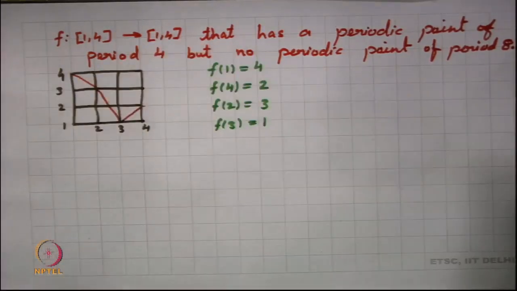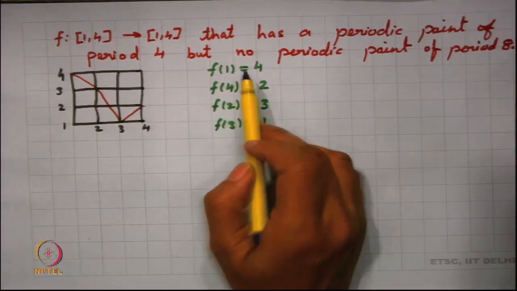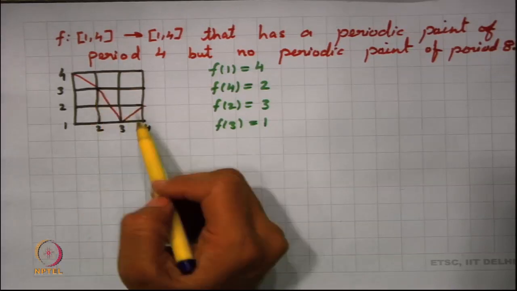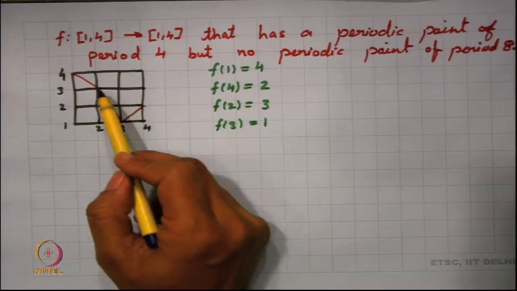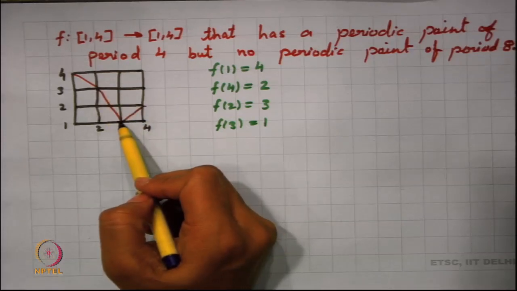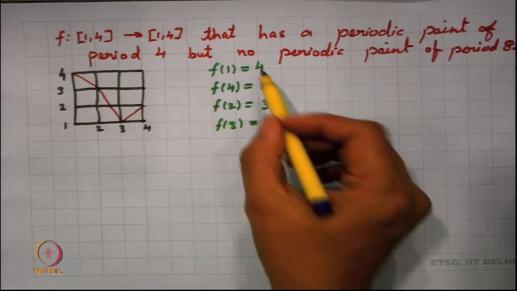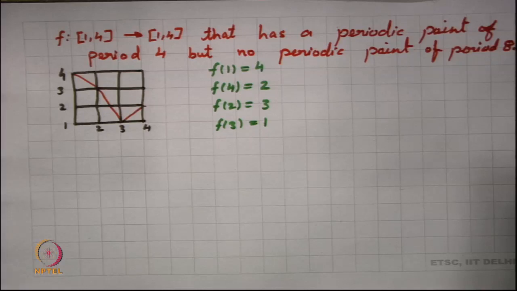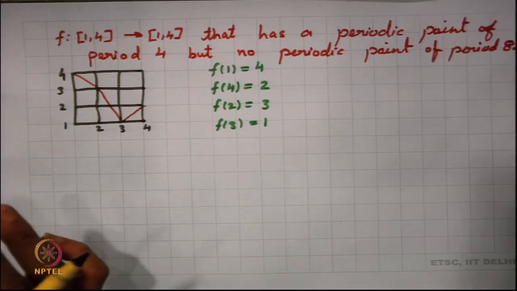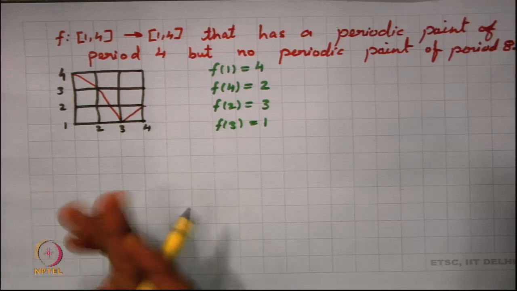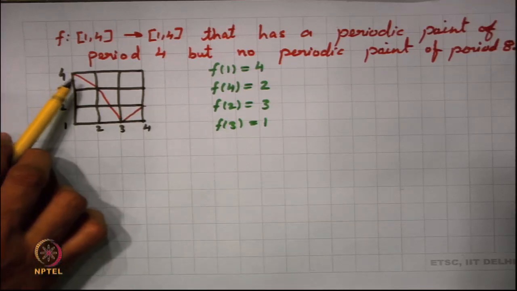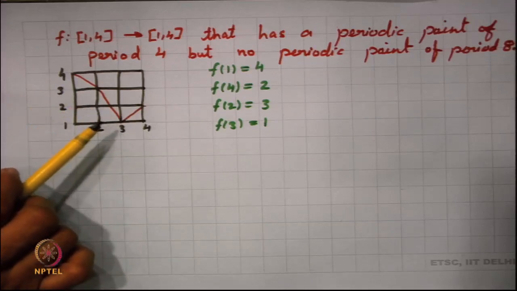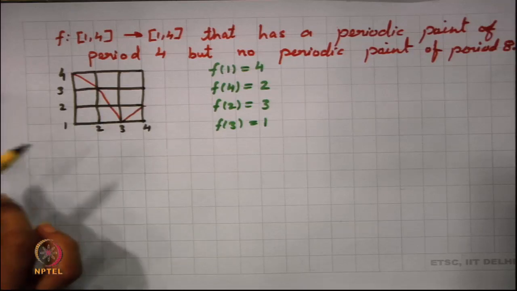So, I am just trying to draw this particular stuff. f1 is 4, f4 is 2, f2 is 3 and f3 is 1. Now, this has a periodic point of period 4, we know that very well, but again you can use similar methods to show that it will not have a periodic point of period 8. All you need to see is that the function is monotonically decreasing in this interval 1 3, and hence it will not have a periodic point of period 3.